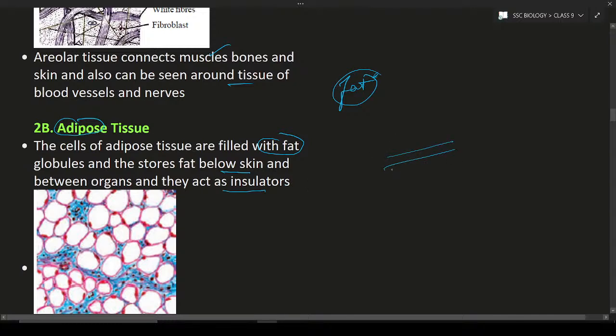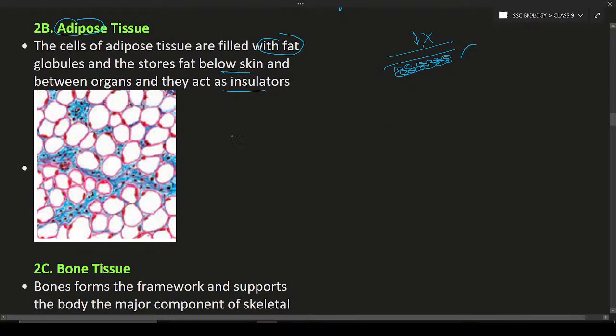Let us consider this is skin, and below the skin these adipose tissues are present, filled with fat globules. Hence they prevent the cold, heat, etc. It means during the winter season you cannot feel much cold. Why? Because this fat material helps in protection from the cold. If you see under the microscope, these fat cells or adipose tissue look like this. This is a fat tissue or adipose tissue.